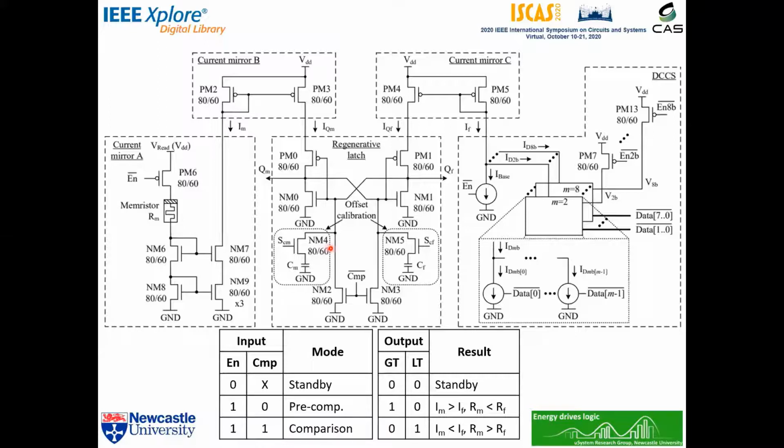Next, the CMP signal is set as 1. This is to turn off NM2 and NM3 to let the latch resolve the output. Note that we added two capacitors, CM and CF, to represent the capacitor arrays for offset calibration. We will talk about this in the later slide.